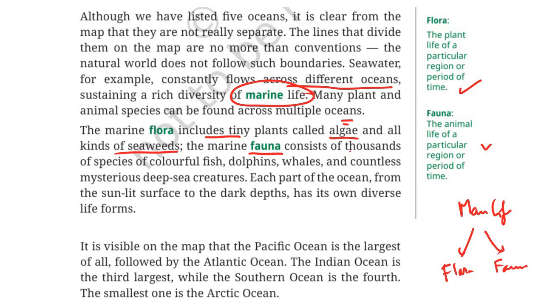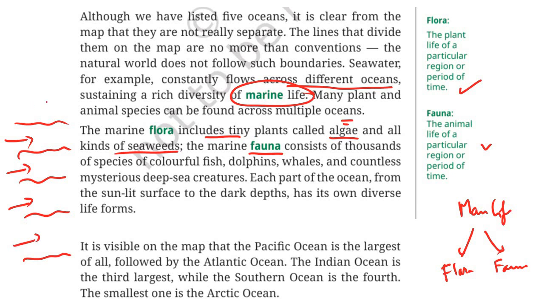Okay. Now, fauna consists of thousands of species of colorful fish, dolphins, whales and countless mysterious deep sea creatures. Now, each part of the ocean, from the sunlit surface to the dark depths, has its own diverse life form. So what I am saying is, if this is the entire depth of the ocean, then in its different depth, the life forms will be very different.